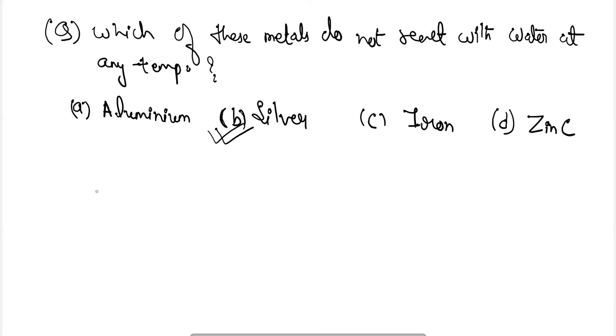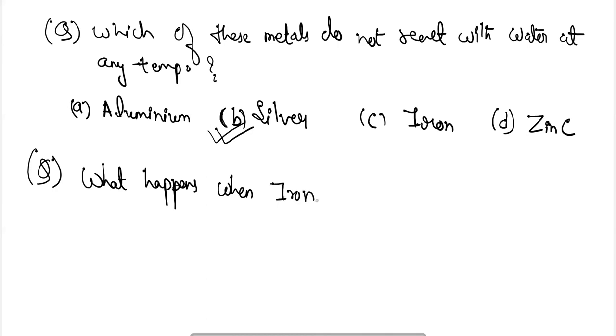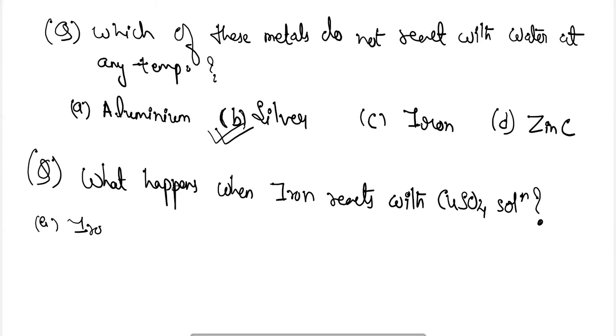Okay. Next, what happens when iron reacts with copper sulfate solution? A, iron sulfate is formed.